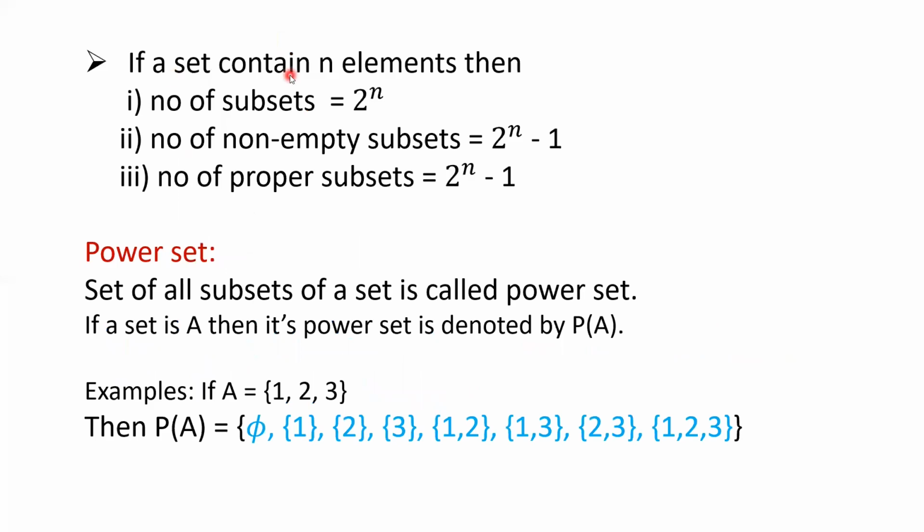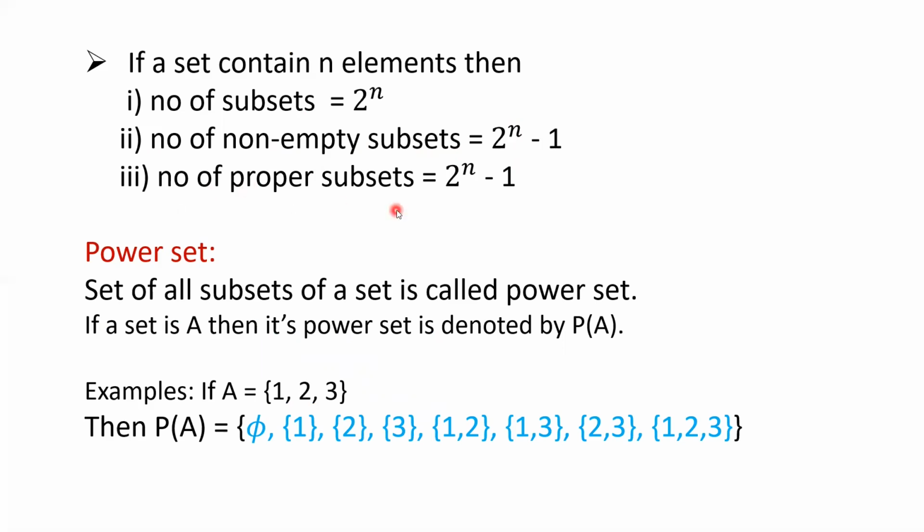Next, if a set contains n elements, then the number of subsets you will get is 2 to the power n. This is the formula. How many subsets you will get for a set, you can find out by using this formula. Next formula, number of non-empty subsets. The number of non-empty subsets will be 2 to the power n minus 1. Non-empty means the empty set, that is ϕ, you have to remove. So that is the ultimate number of subsets you will get.